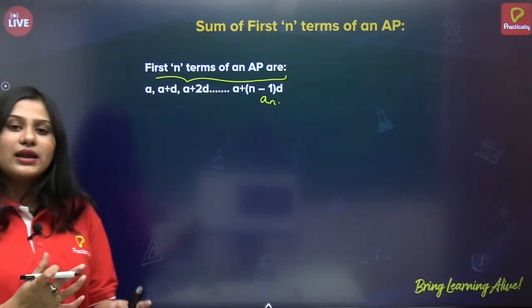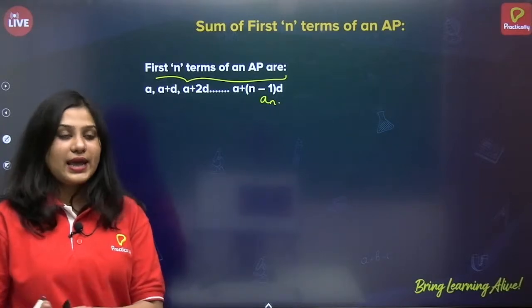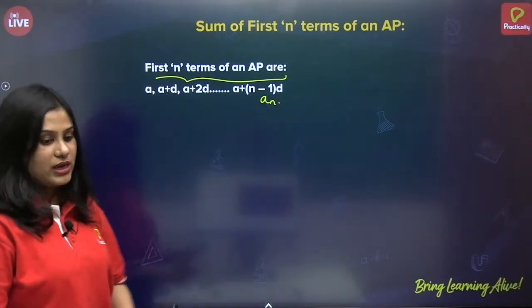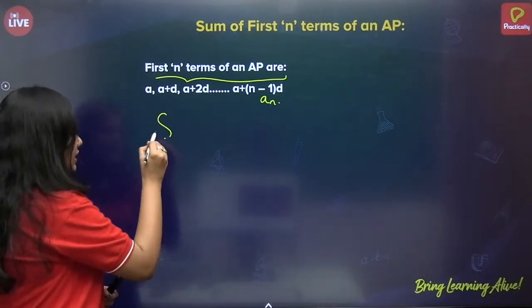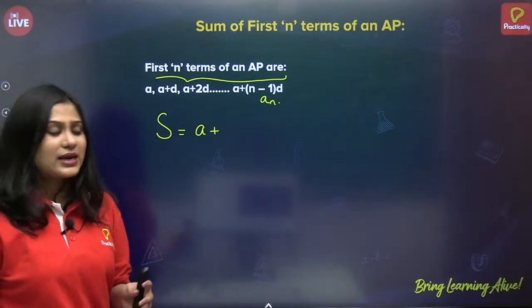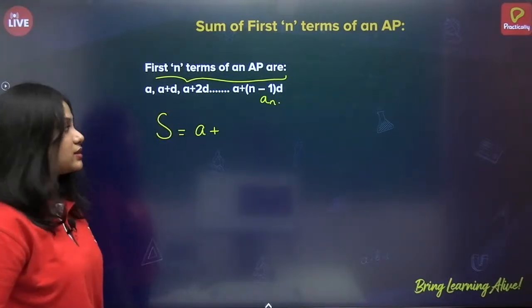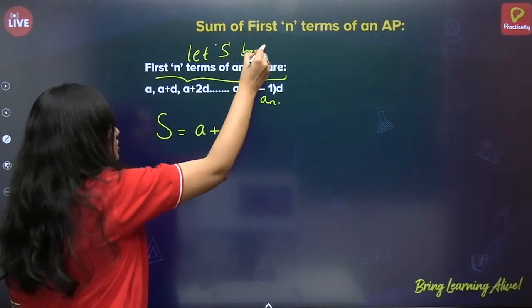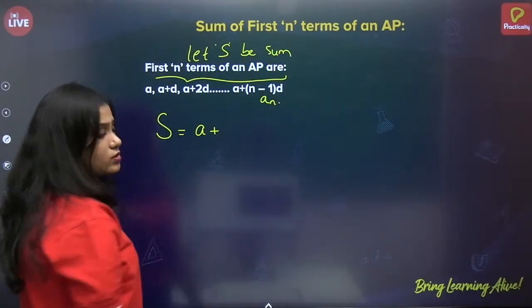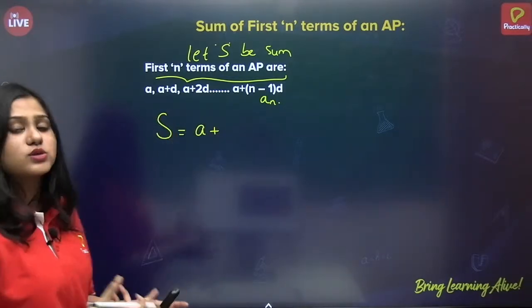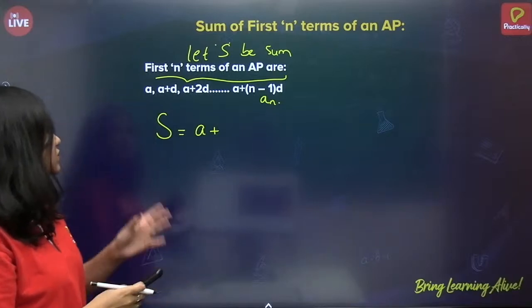So, there are n terms, from a till a n. And how can we write a n? a plus n minus 1 into d. Now, let us write S. Let me denote S as the sum. So, what is the sum? We have to add all the terms in the series.